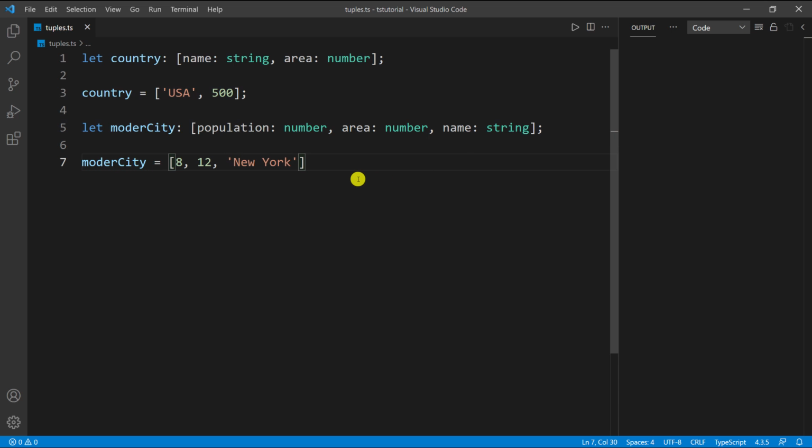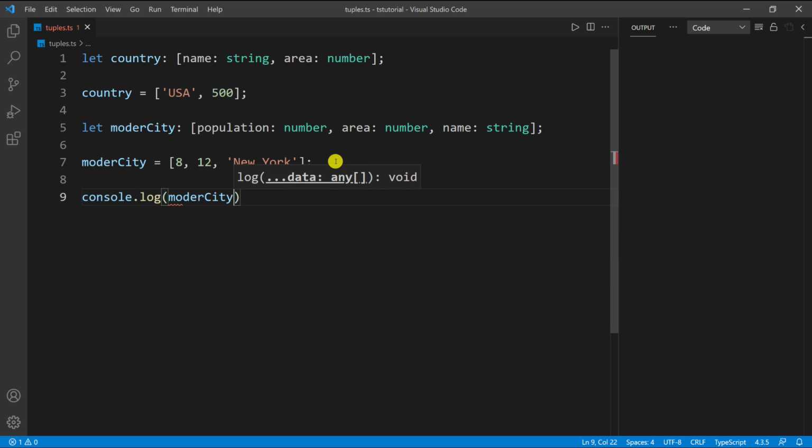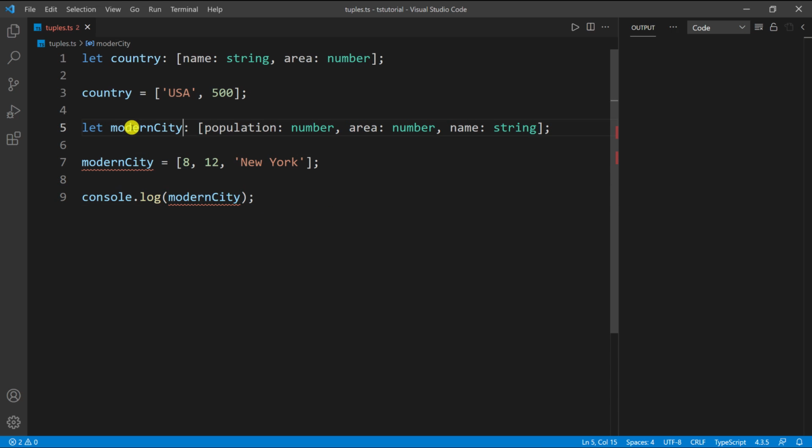So this is just a dumb example. Obviously those numbers are nowhere near the actual numbers, but you can see that I can have different data types in there, but the only difference is I have a fixed number of elements of a certain type that I can only pass in this array right here. So I can go down here and then I can console log this. Well, this is misspelled, modern, change that up here as well, and change it up here as well.